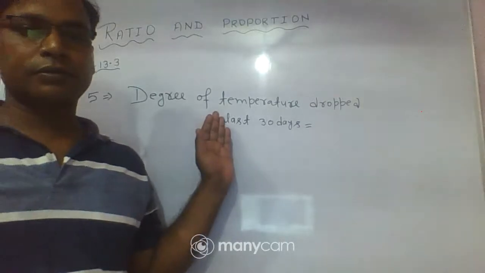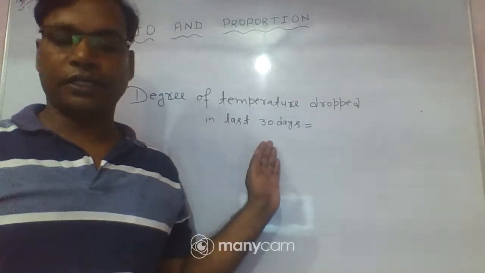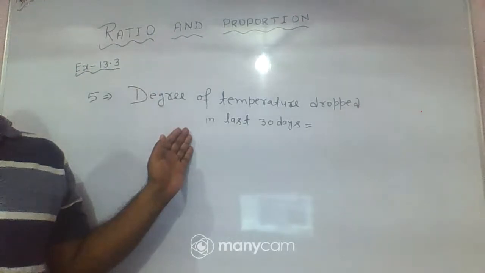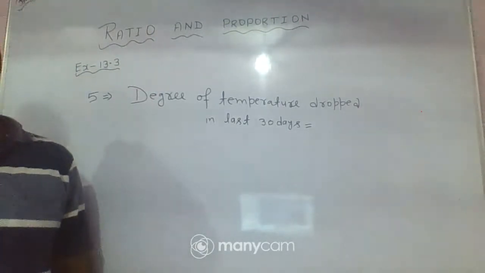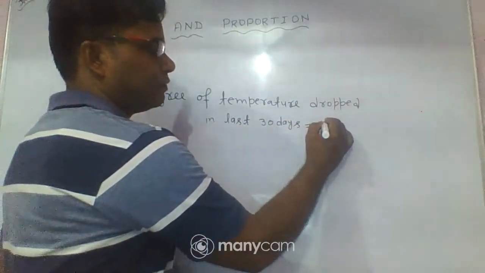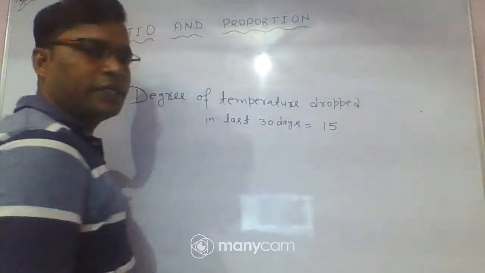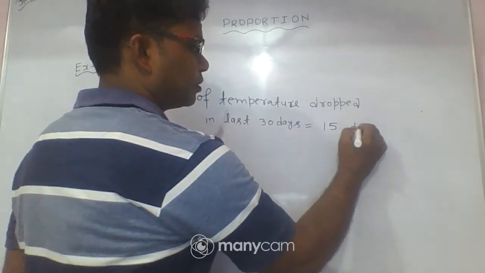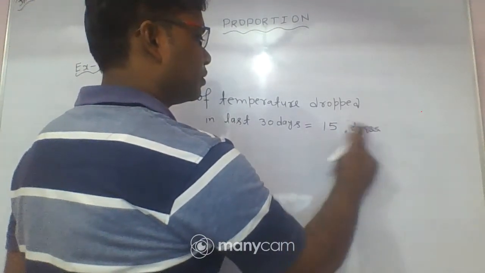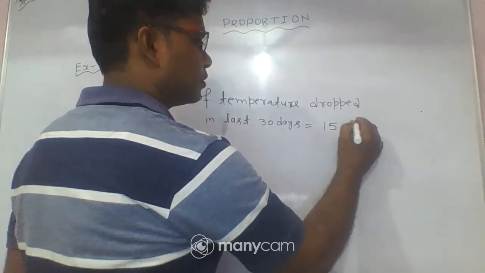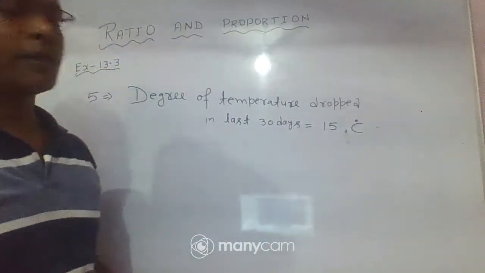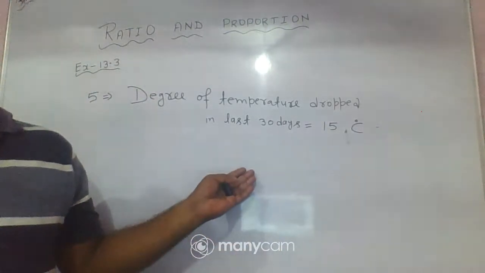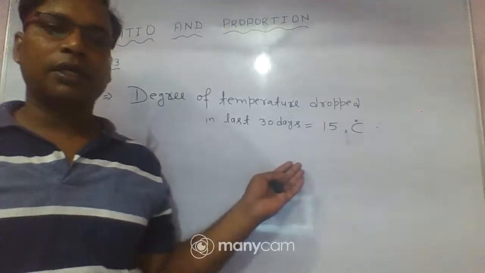Here, this is question number 5. The degree of temperature dropped in the last 30 days is given. 15 degrees Celsius is dropped in 30 days.